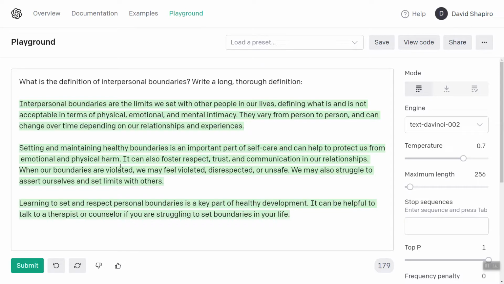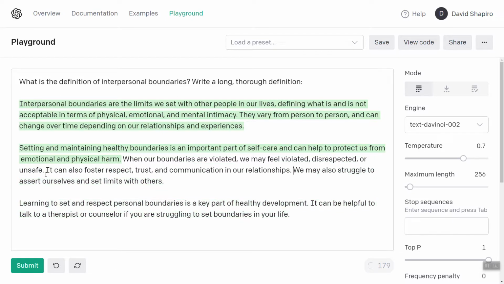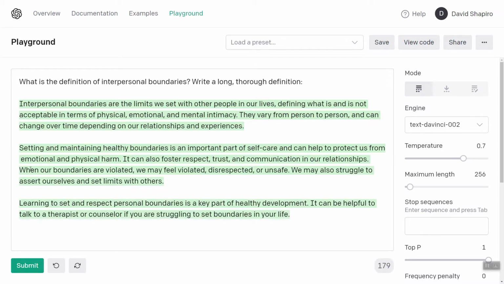That is true. There was a psychology study that I read years ago that said that actually establishing boundaries increases people's respect for you. If you tell someone no and stand your ground, it teaches them that they can't walk all over you and they actually respect you more. Okay, when our boundaries are, did not mean to do that. When our boundaries are violated, we may feel violated, disrespected, or unsafe. Unsafe. Safety is critical. Safety is a huge component. That is the underlying need for boundaries and consent.